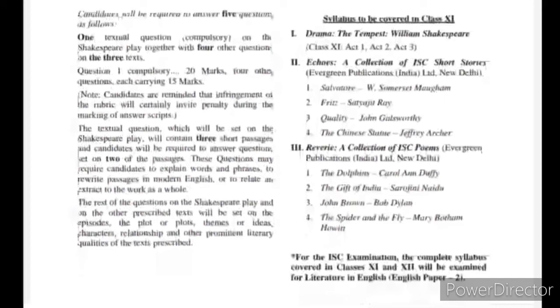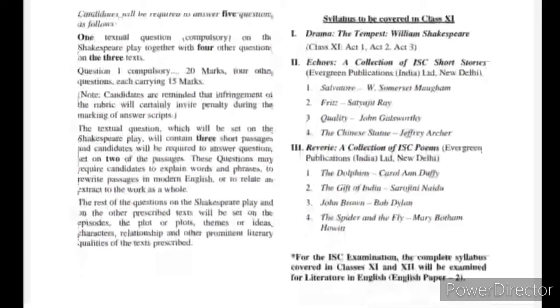So if you think that I will leave out 1 book, you cannot do that. You have to attempt from all the 3 books, and you have to attempt 4 long questions plus question number 1. As I told you, there will be 3 extracts, out of which you have to attempt any 2. So extracts will carry 10 marks each, 10, 10, 20.